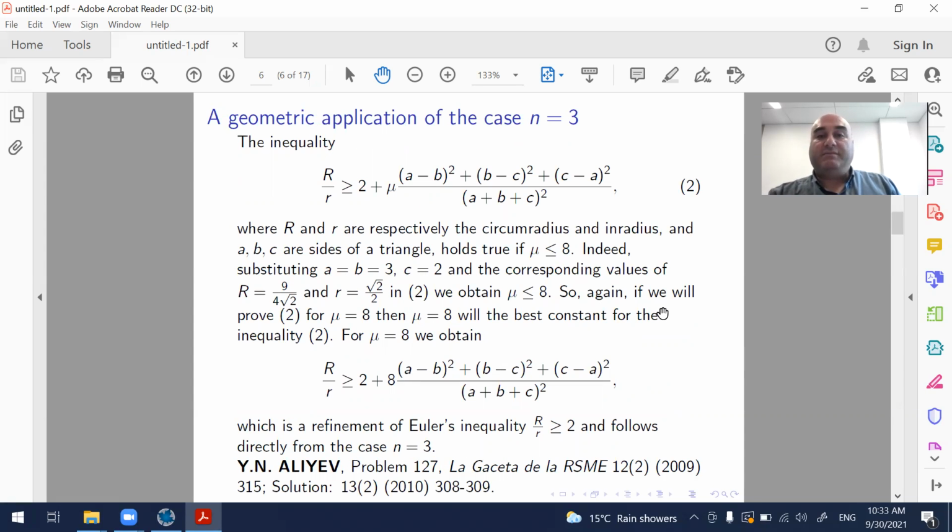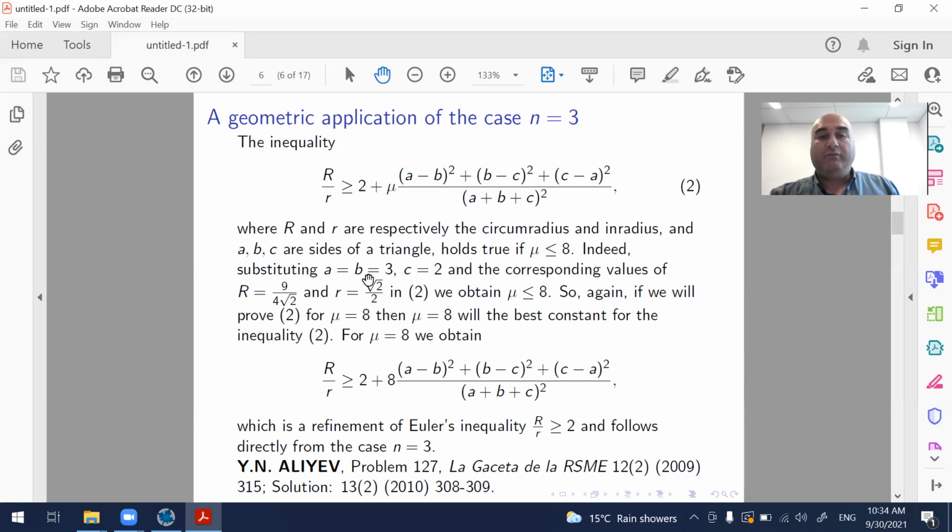There are some nice geometric applications of the case n equals 3, and these are one of the reasons why this inequality is interesting. So this inequality: R over r is greater than or equal to 2 times mu multiplied by this positive number, where R and r are respectively the circumradius and inradius, and a, b, c are the sides of a triangle. This inequality holds true for mu less than or equal to 8.